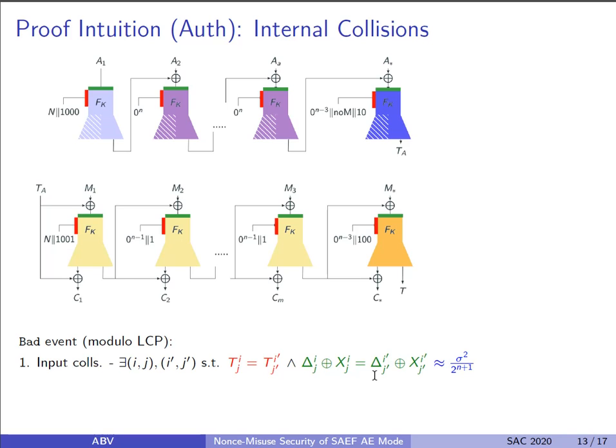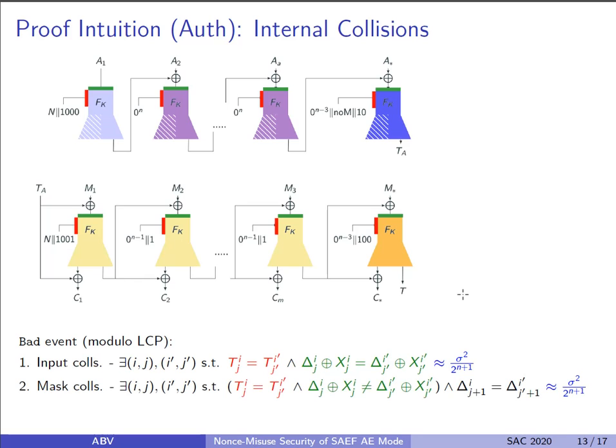Talking about the probability of such input collisions, if x_ji and x_j'i' are the first input blocks after the longest common prefix, then we will have delta_ji equal to delta_ji', but x_ji and x_j'i' will not be equal. Hence the probability of this collision will be 0. However, in all the other cases, these deltas will be fresh and uniformly chosen, and thus this collision will have a probability of 1/2^n. Since there are a total of sigma fork calls in a complete session, there are sigma choose 2 such pairs of fork calls, and thus the total probability of such collisions in the ideal world will be sigma²/2^(n+1).